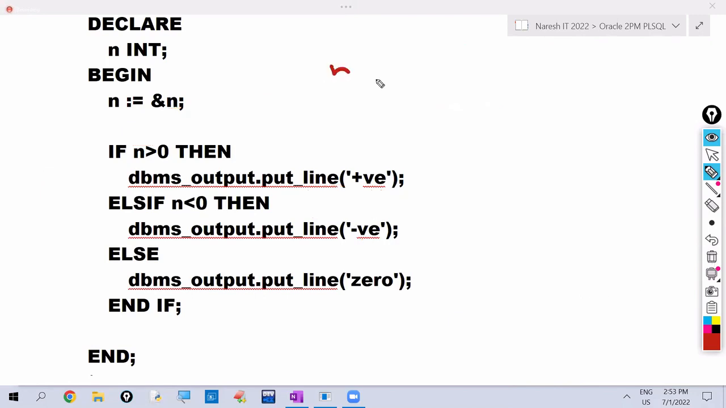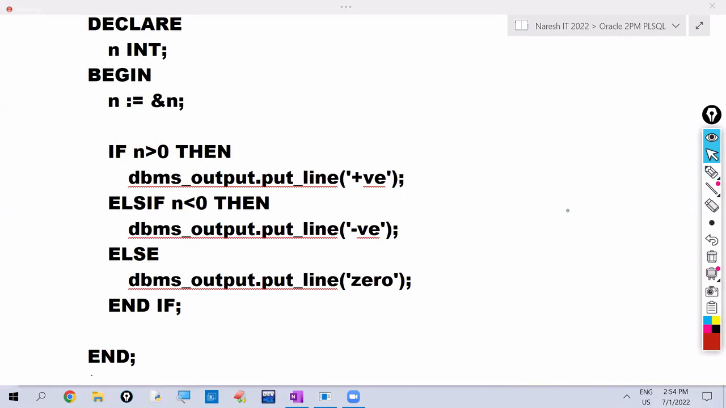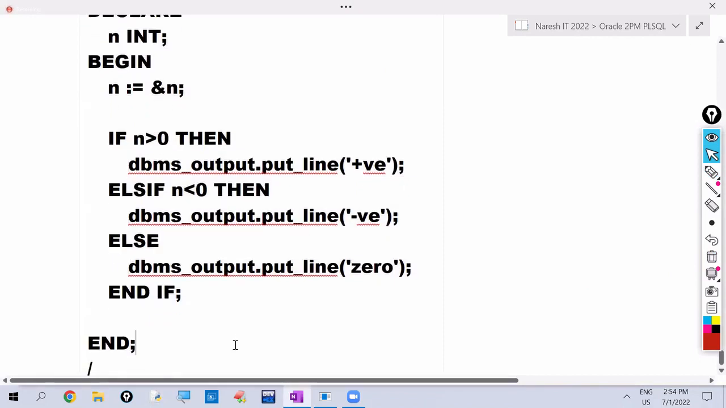For example, I am giving n value as 0 here. 0 greater than 0, false. 0 less than 0, false. It goes to else. If all are false, it executes else statements. So what it is printing? 0. This is the execution process. Now see, one database program on if then else if.